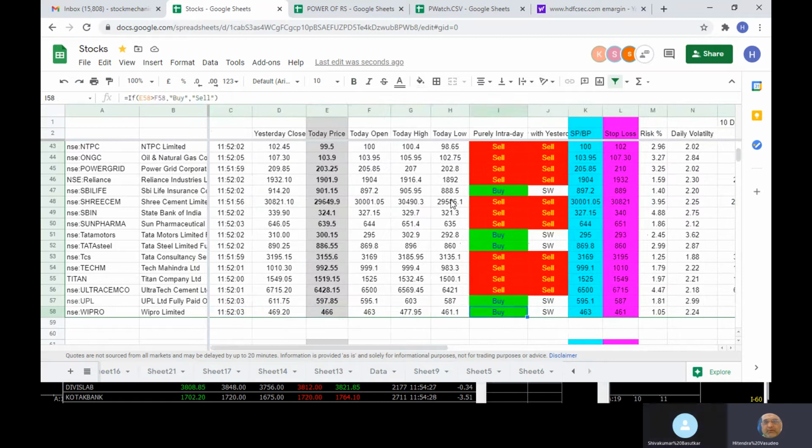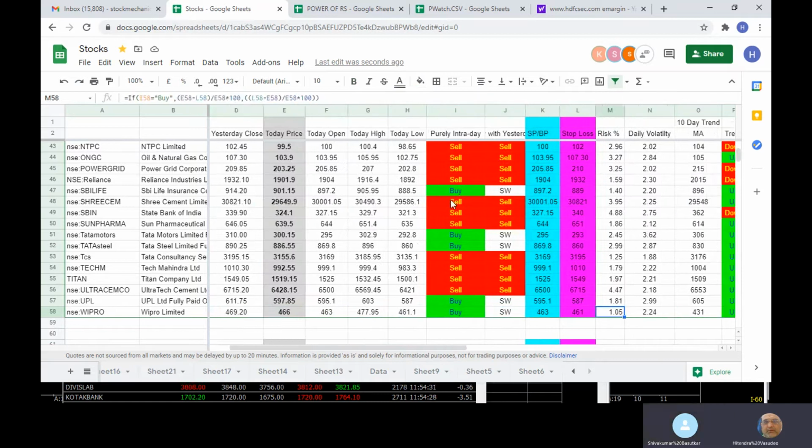So once I have taken a position, I have to see that the stop loss does not get violated. And now, even if you're doing it in cash, my risk is 6 rupees. So if I'm doing 6 rupees, that is a risk of about 1.05. So if I'm doing a trade worth 1 lakh rupees, I am having a risk of 1.05. So that means you are taking 1000 rupees risk.